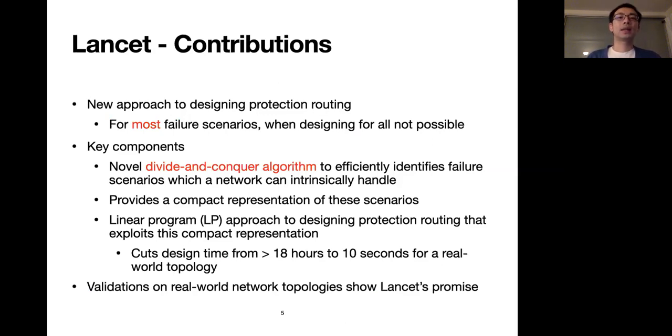Second, Lancet enables a linear program approach to designing protection routing which exploits this compact representation. Results show that this approach can cut the design time from more than 18 hours to 10 seconds for a real-world topology. Finally, validations on real-world network topologies shows the promise of Lancet.